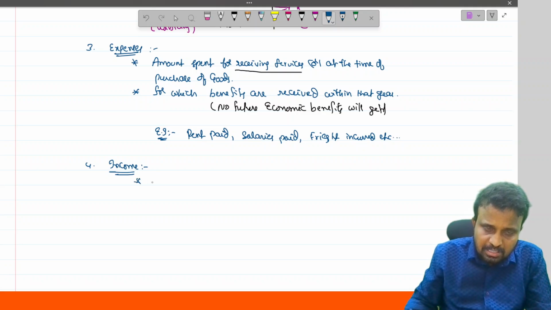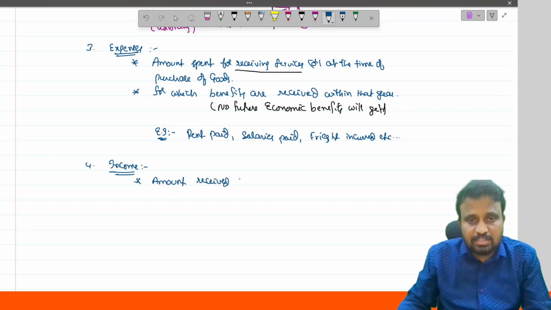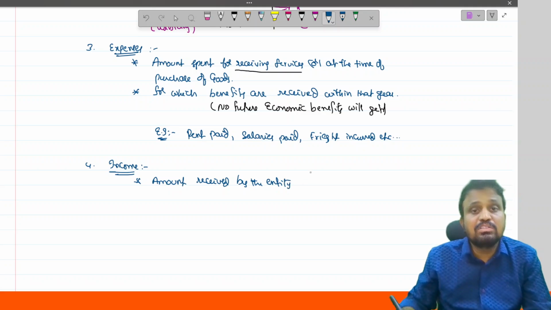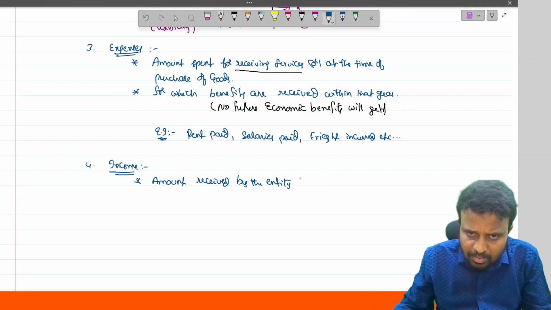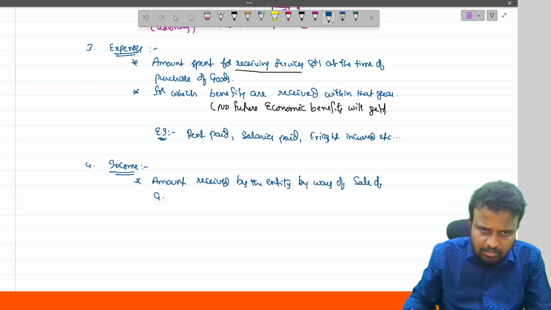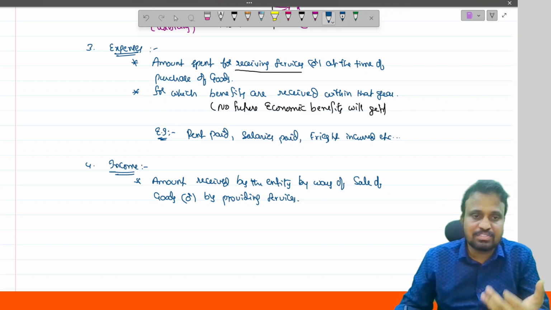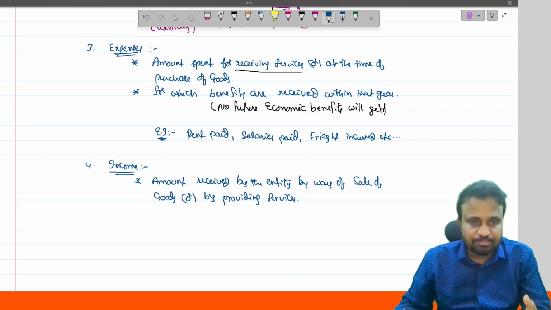Income is the amount received by the entity by way of sale of goods or by providing services. The amount received by the entity by way of sale of goods or by providing the services is covered under the definition of income.